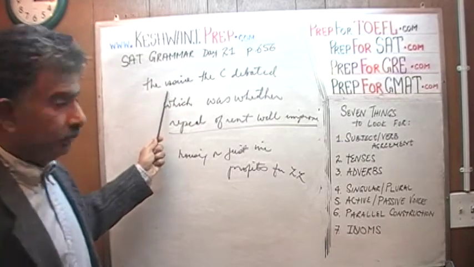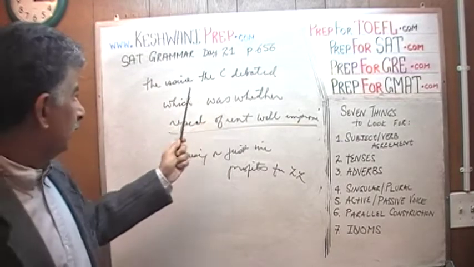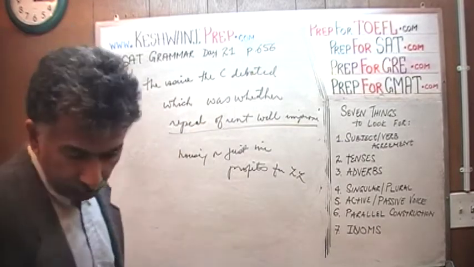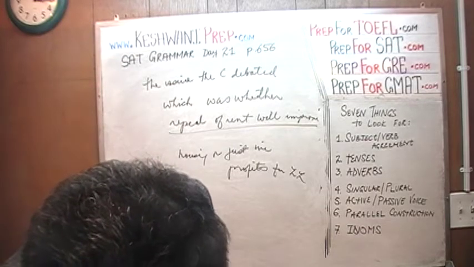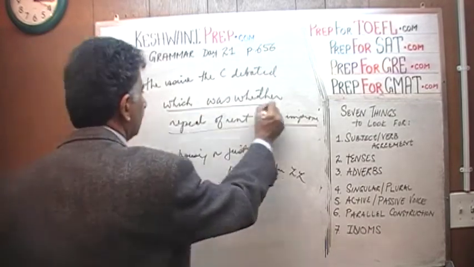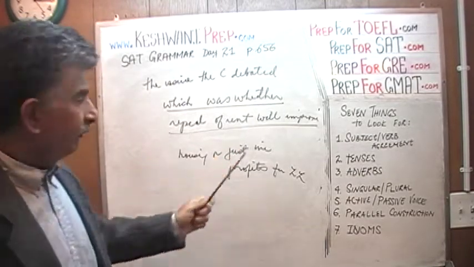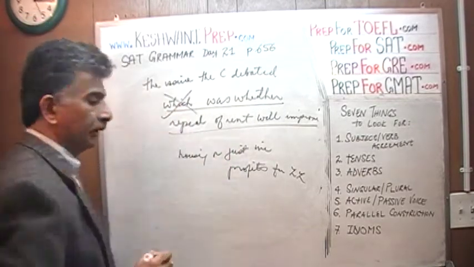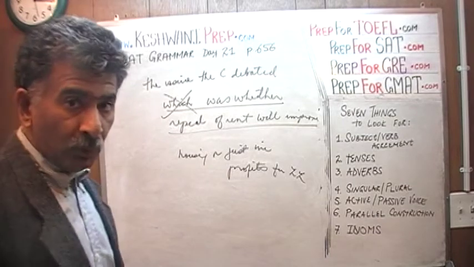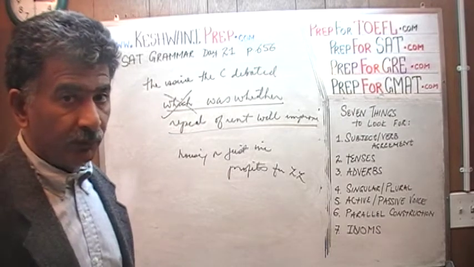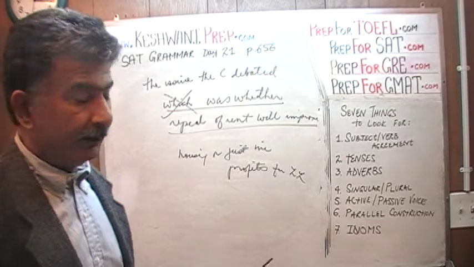The issue the council debated, this part should have been underlined also. There you go, it starts from here. I realized that this part should have been underlined also because this is the problem. We don't need this word. It should read, do not look at the answer choices. As I always tell you, if you look at the answer choices, it's going to get very tedious.